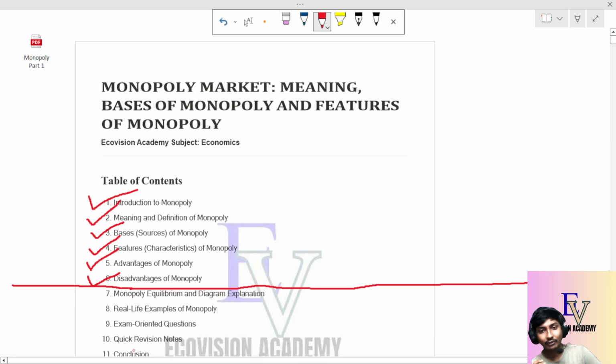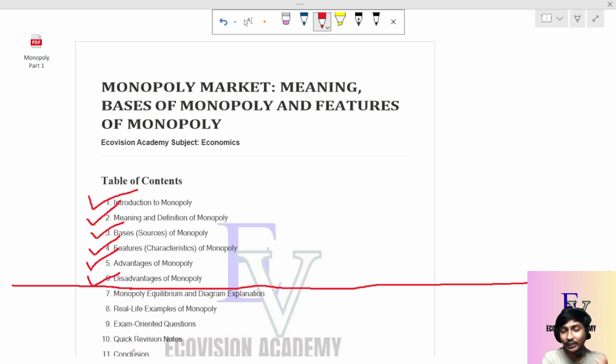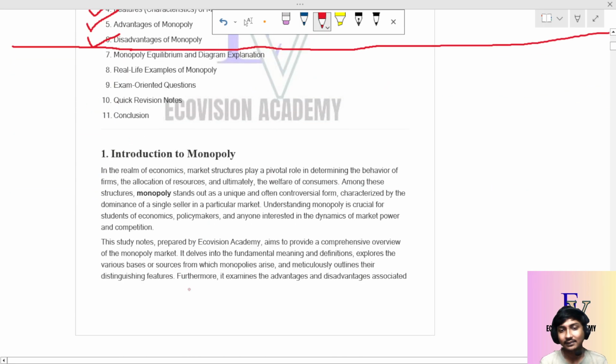What is the introduction to monopoly, the meaning of monopoly, what are the bases, the most important part, the basis of the monopoly, features of the monopoly, advantages and disadvantages. These quick things will give you a boost for any kind of competitive exam like NET SET, or if you are appearing for the Indian Economic Service. More than that, if you are a UG or PG student currently studying economics, or from any other background where economics is not in your major course but in a minor course, you can get help from this. So without wasting time, let us go for monopoly.